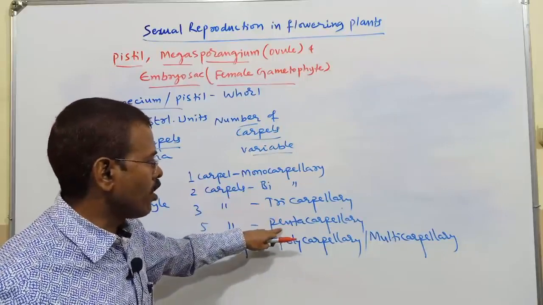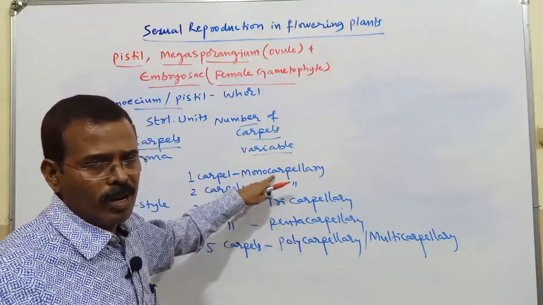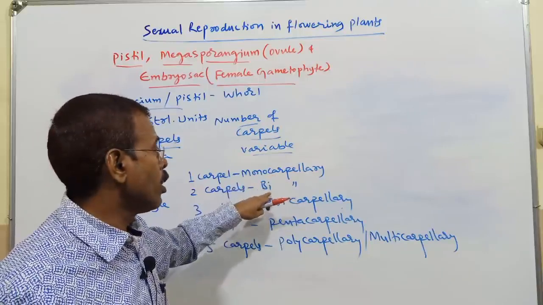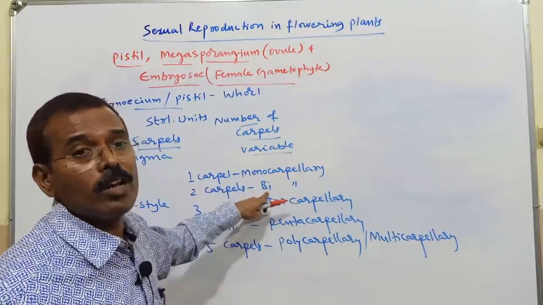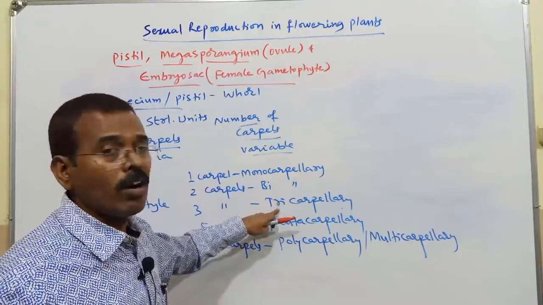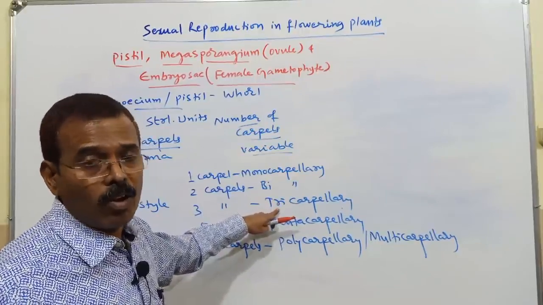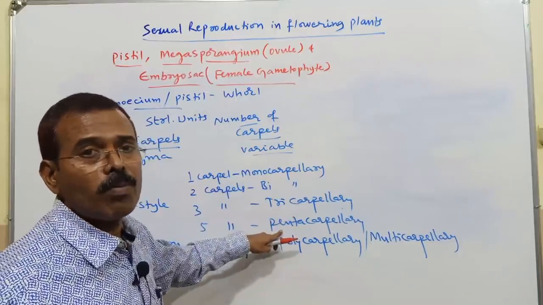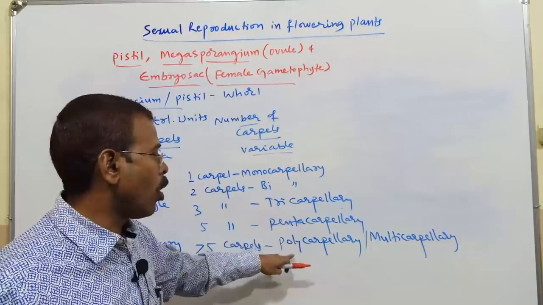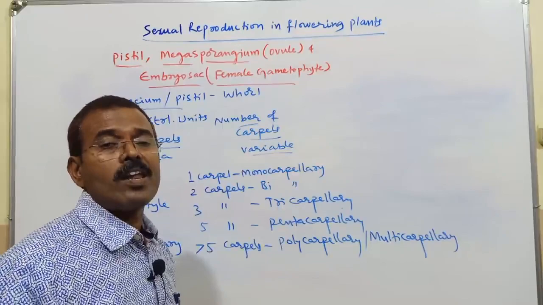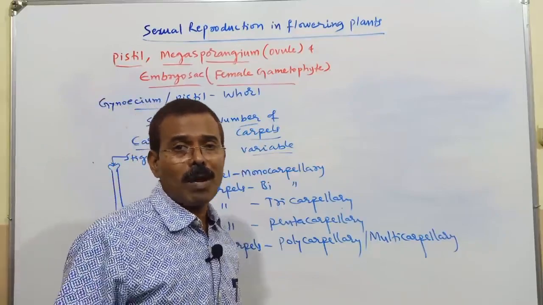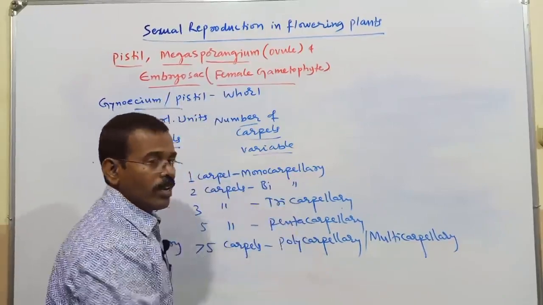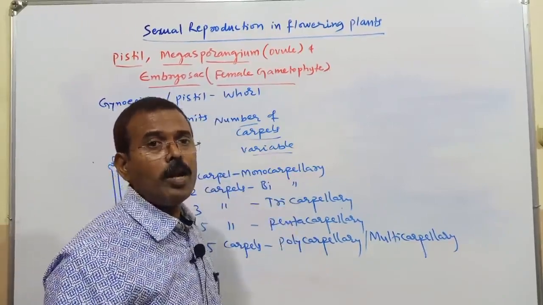Then pentacarpellary. Monocarpellary, you have examples, Fabaceae family, pea, bean and all that. Bicarpellary, Solanaceae family, brinjal, tomato, all that. Tricarpellary, the onion family we have learned, Liliaceae. Pentacarpellary, the best example is Hibiscus, China rose. Polycarpellary, you have Michelia, Magnolia, Papaver. So many examples are there. So these are the numbers of carpels present in a pistil, right?